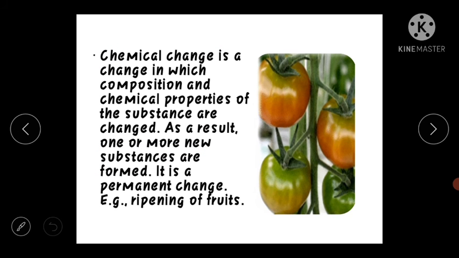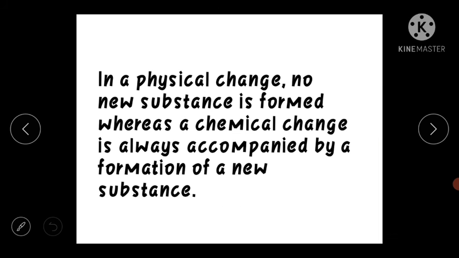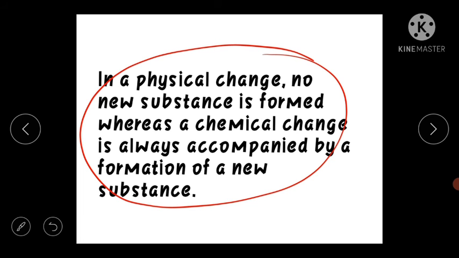And what is a chemical change? A chemical change is a change in which the composition and chemical properties of the substance are changed. As a result, one or more new substances are formed. It is a permanent change. Permanent means it cannot be reversed. It is irreversible, like ripening. The fruits once ripened cannot become raw again. So in short, in a physical change, no new substance is formed, whereas a chemical change is always accompanied by the formation of a new substance.